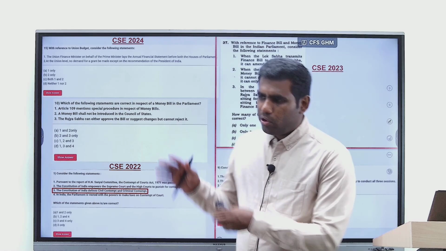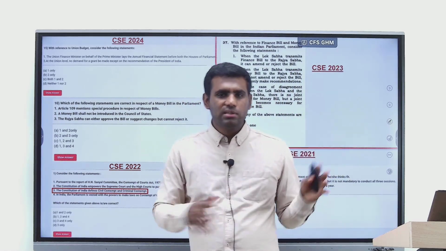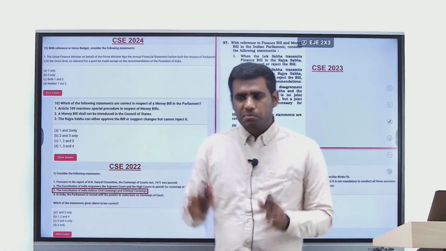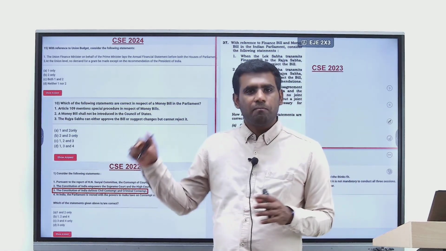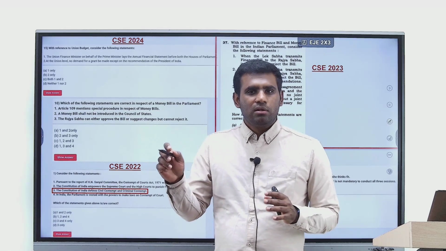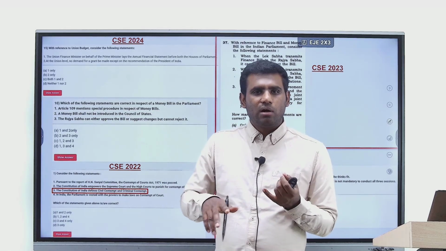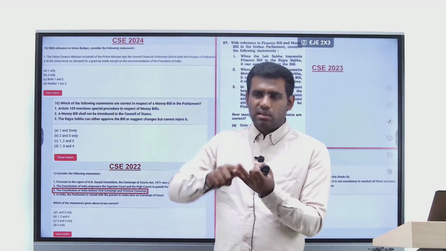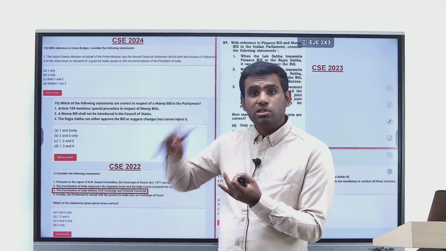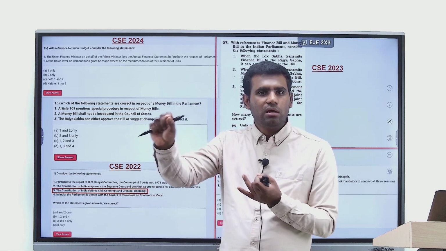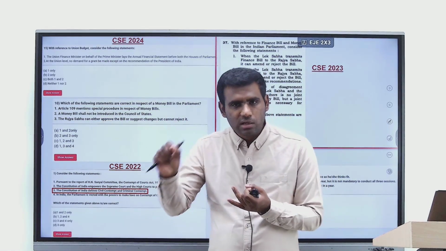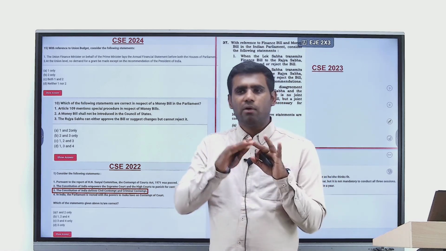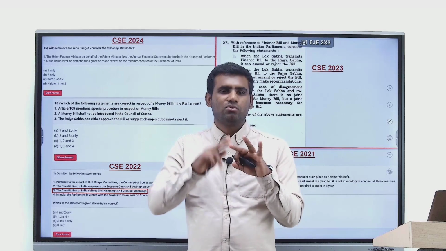So that's the whole point of today's exercise, and since we cannot take up all these areas in one session, we'll address Parliament in its entirety. I feel Parliament is an important chapter where it's easily scoreable if you are thorough about 3 different things. One is whatever is there in Lakshmikant, have a good idea about it. Second, have very good precision about each and every article from 79 to 123, whatever is there in every article. Third, with respect to the rules of procedure of Lok Sabha, you don't even have to look at Rajya Sabha, at least the rules of procedure of Lok Sabha.